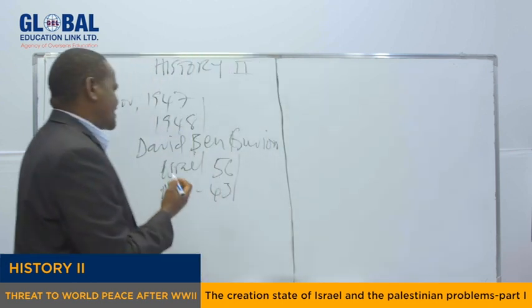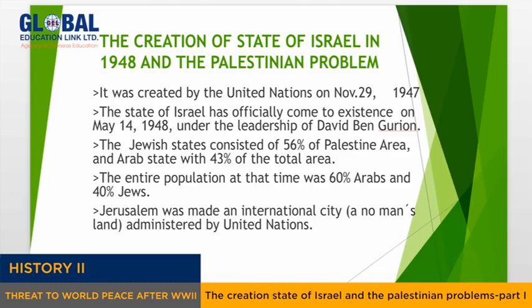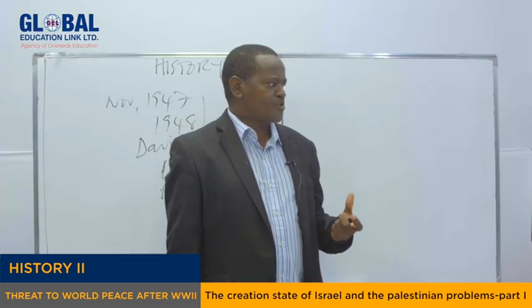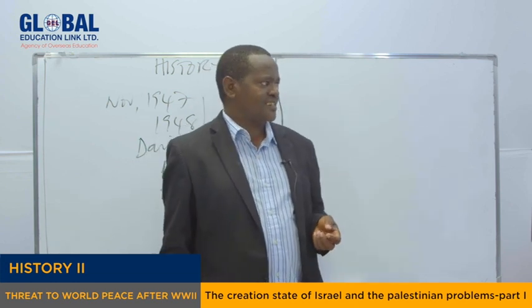But also, the decision to establish that State of Israel, as you can see here, decided that Jerusalem was to be made an international city. That means it was to be made a no man's land, a place with no owners. Why? Because of the historical background of Jerusalem, as we shall come to see about it later.